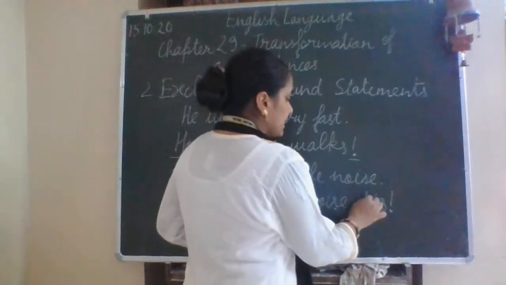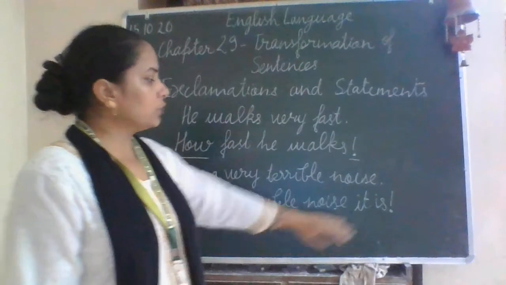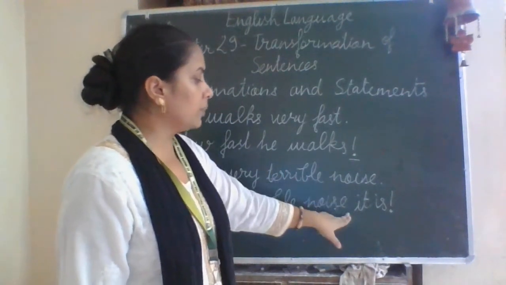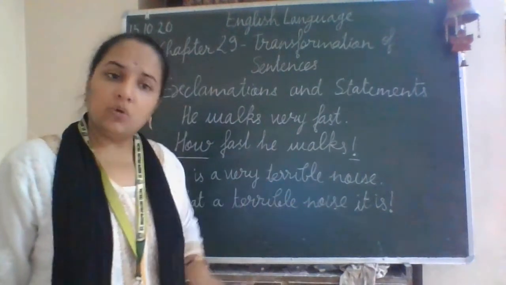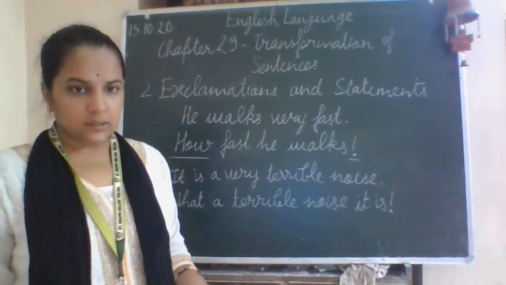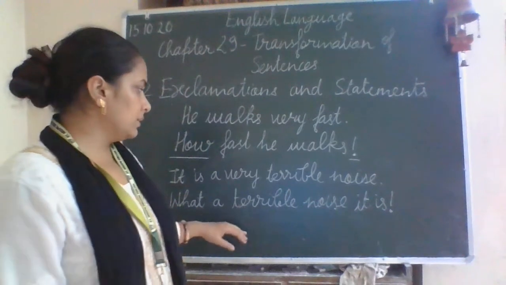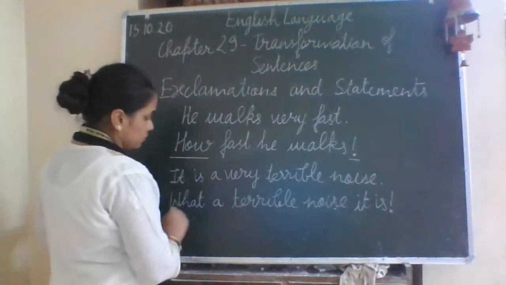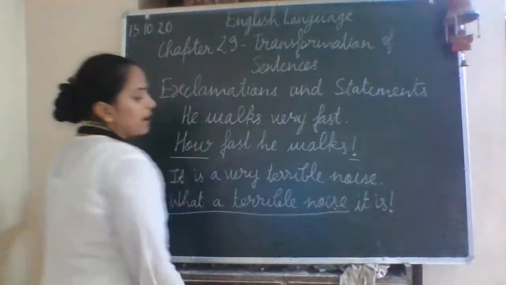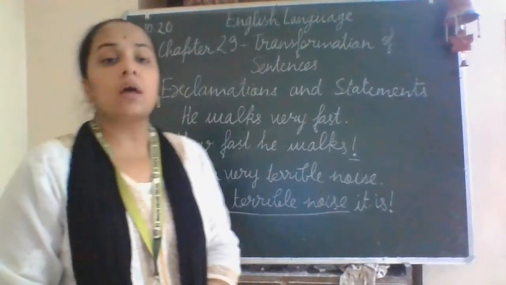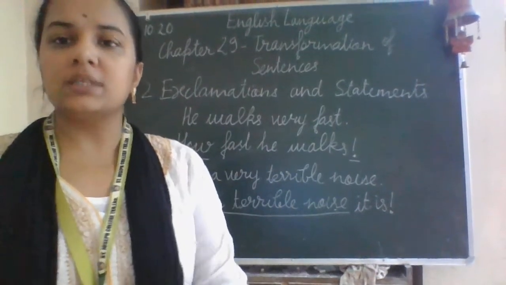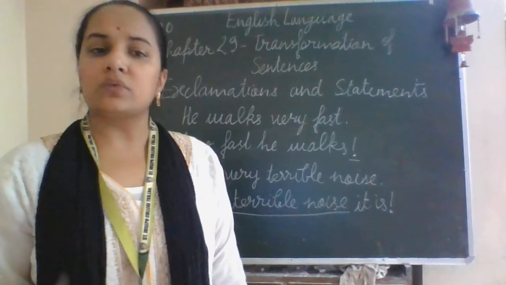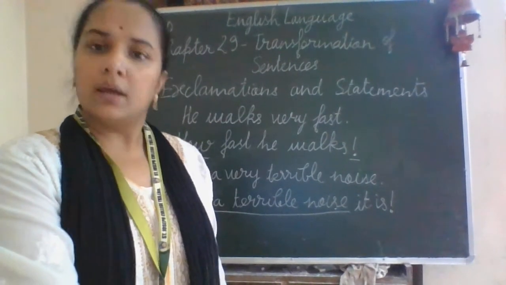This is the exclamation. Or if you want, you can remove this "it is." If you write only what a terrible noise and put the exclamation mark, then also it will be a complete sentence. So both sentences are right. This one also, and if you write this much part and put the exclamation mark, then also the sentence is correct. So this is the way we can change exclamations into statements and statements into exclamations.